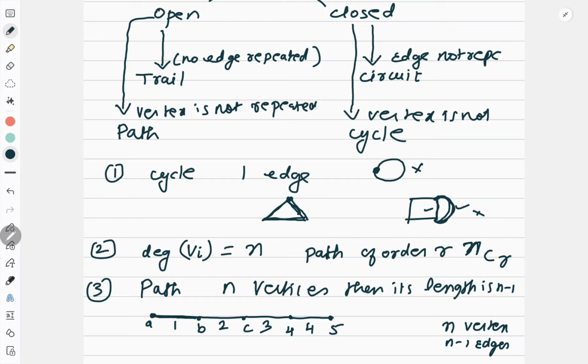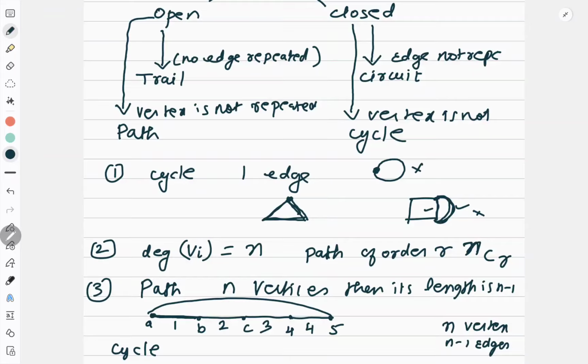Now see, another result. If a cycle has n vertices, it has n edges. Same way I can talk about the cycle. Now in a cycle, what happens? I should come back to the initial vertex. So by the definition of a cycle, every vertex is followed by one edge. Correct? So if there is one vertex, one edge will go. Obviously one vertex is not possible. Two vertices, then one edge.